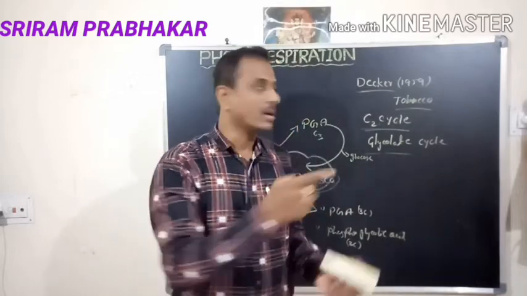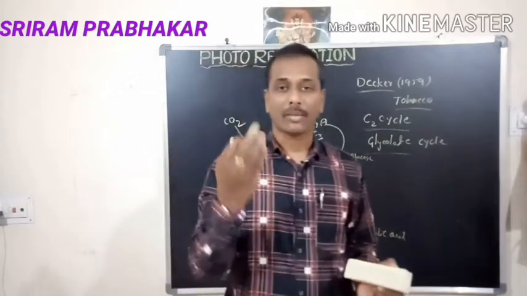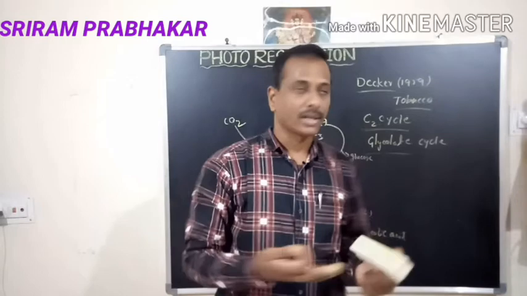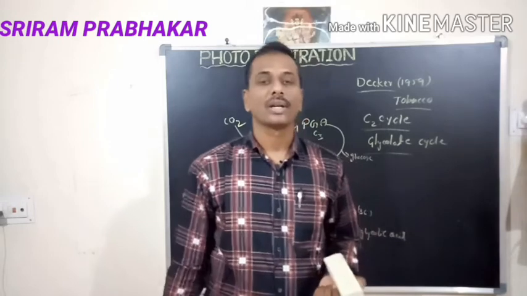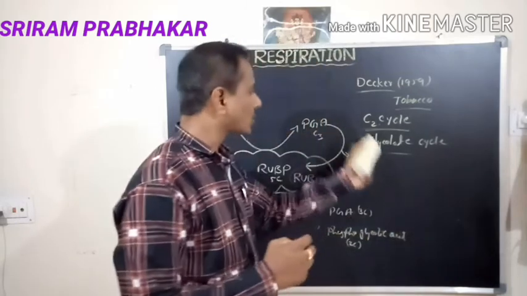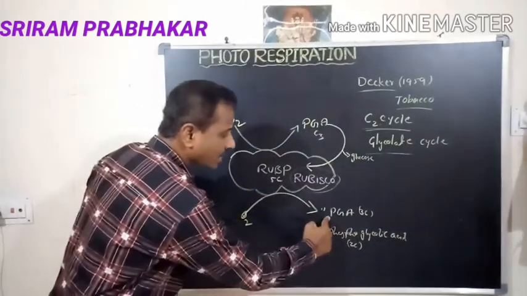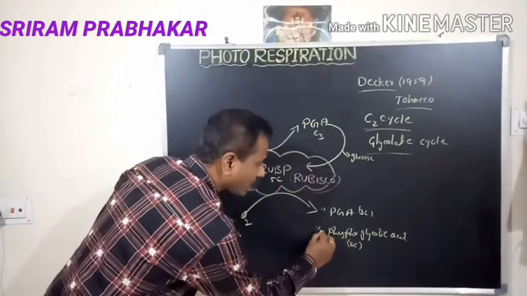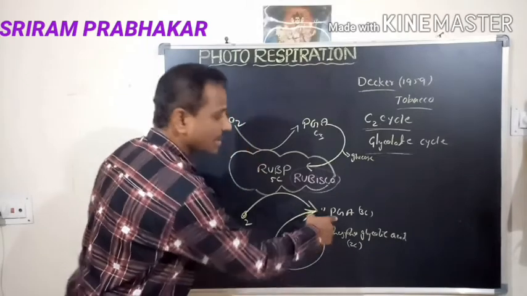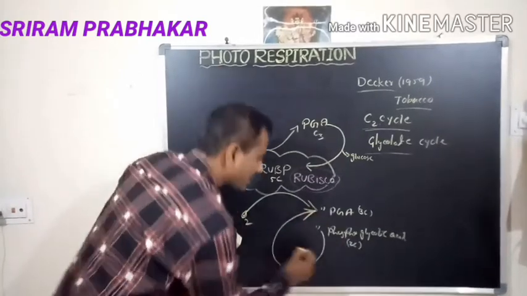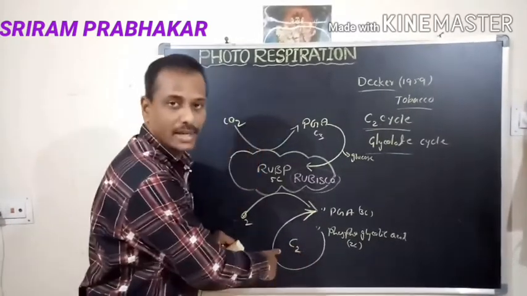Rubisco plays a dual role in this process. When carbon dioxide is high, it helps in the C3 cycle. When oxygen is high, it helps in photorespiration. Actually, the photorespiration process is a wasteful process, because in it both phosphoglyceric acid and phosphoglycolic acid are synthesized. This phosphoglycolic acid finally gives phosphoglyceric acid. This is the C2 cycle.